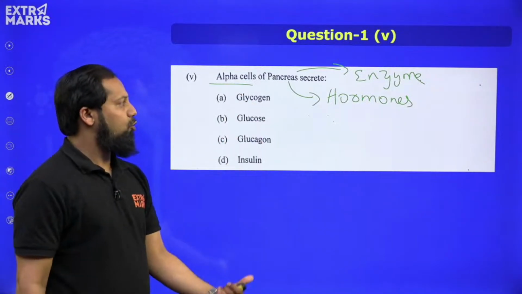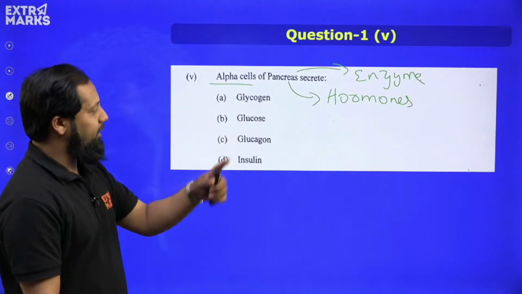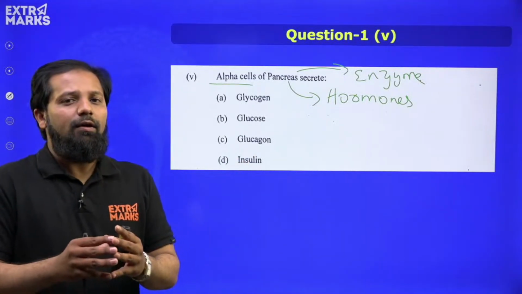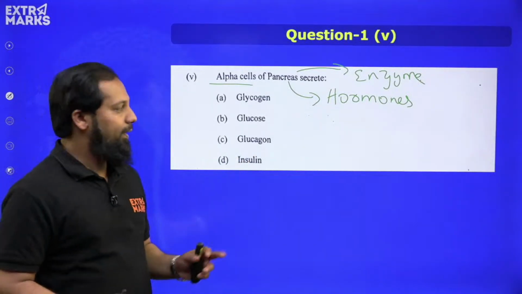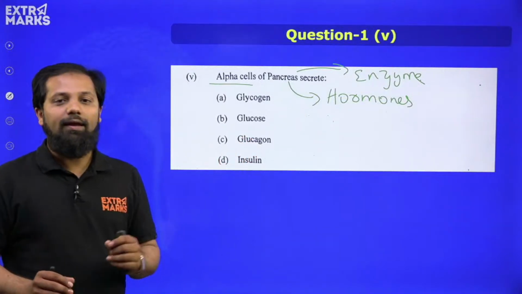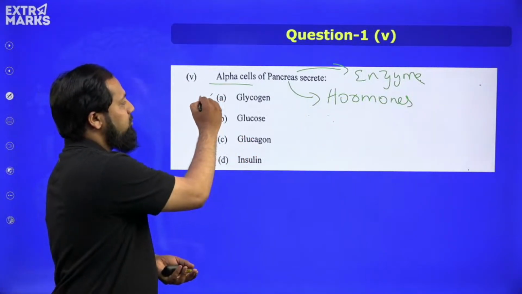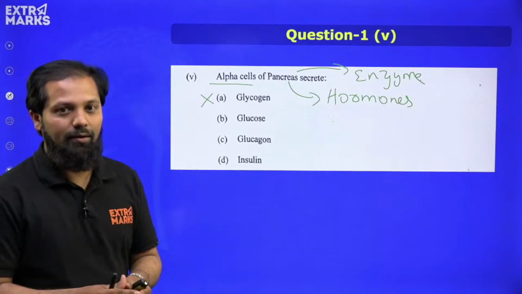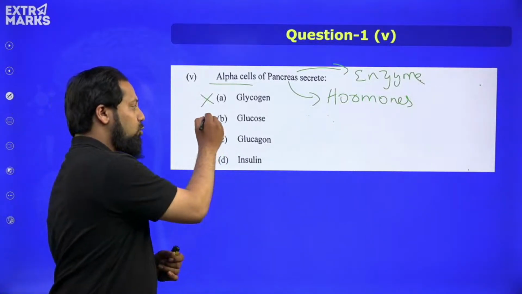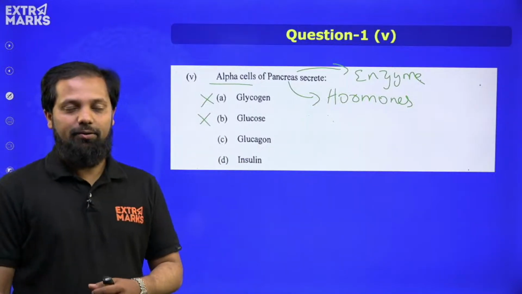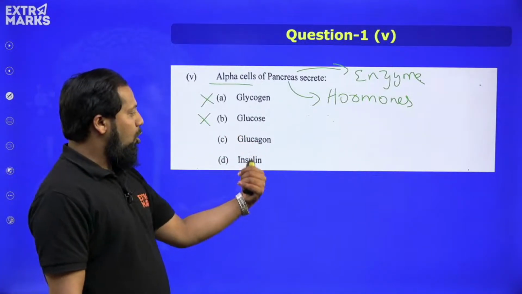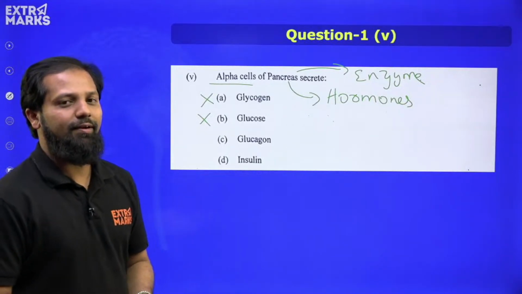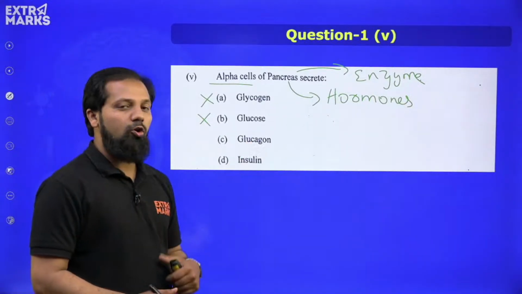Now out of the four options, option A glycogen, option B glucose, option C glucagon and option D insulin, there is a slight confusion between glucagon and insulin, because glycogen, of course, should not be the correct answer because it is the reserve food material, right? And then glucose, again this is incorrect, right? Now options C and D are creating some interest. Now is it glucagon or insulin?